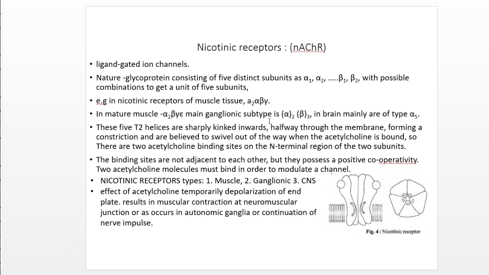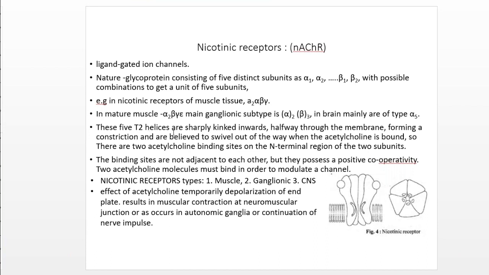Each of these five subunits possesses four transmembrane domains which span the membrane, and transmembrane domain number two forms the pore lining of the receptor.